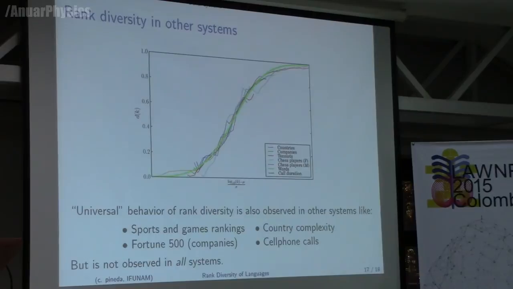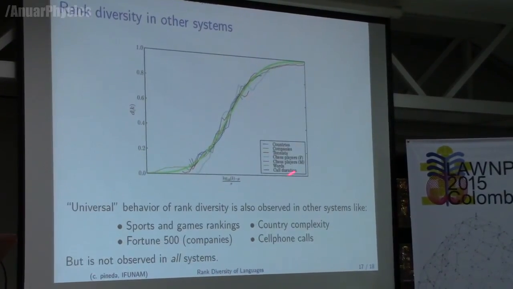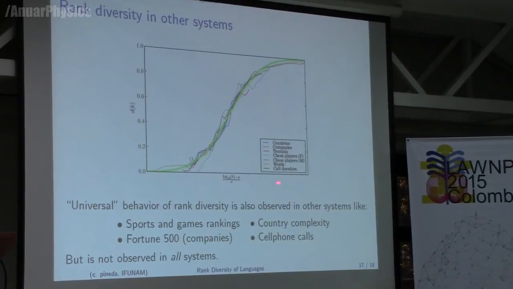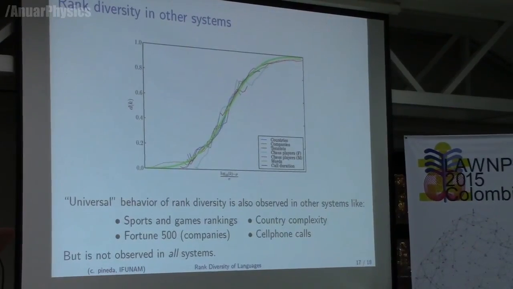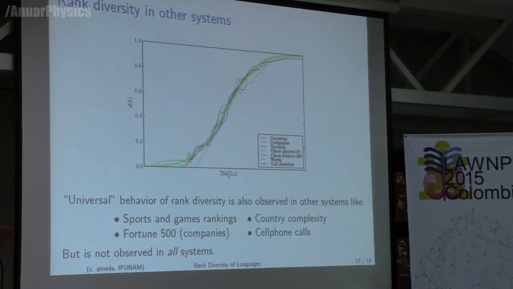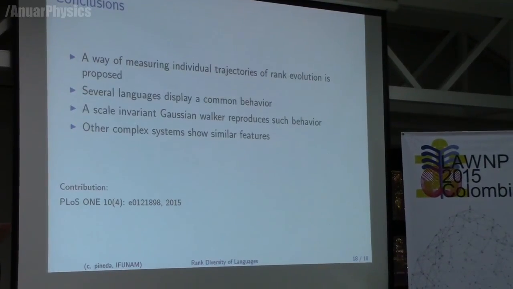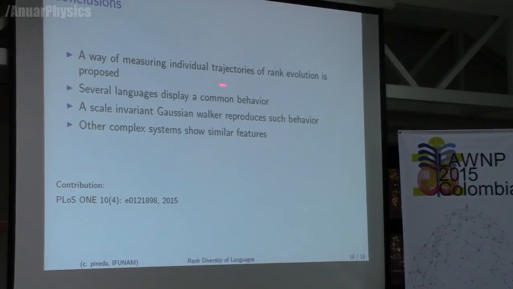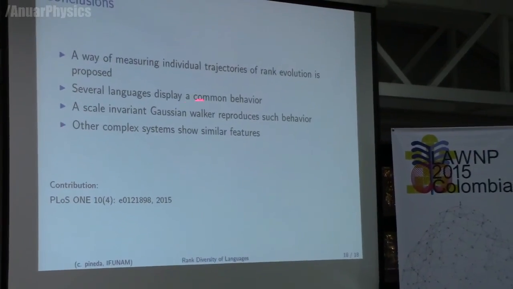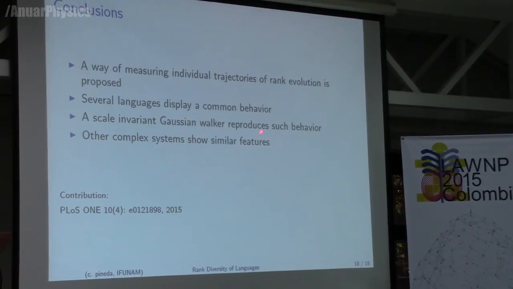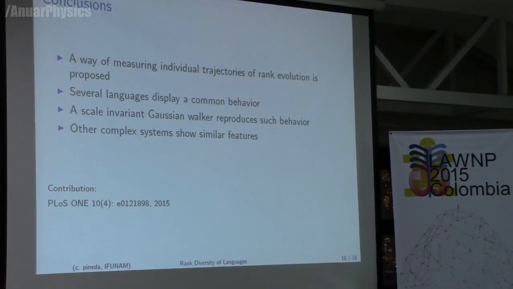It's not universal, though. Interestingly, we have found that there is another kind of behavior, which is dropped down here. If you do not plot it in a log scale, but rather in a linear scale, it gives a parabola here. But it seems that there are only these two types of behaviors. So essentially, I think we have come up with an interesting way of measuring the complexity of individual trajectories of rank evolution. Several languages display common behavior. We propose a model which can take account of them, and other complex systems show similar features. Okay, thank you very much.